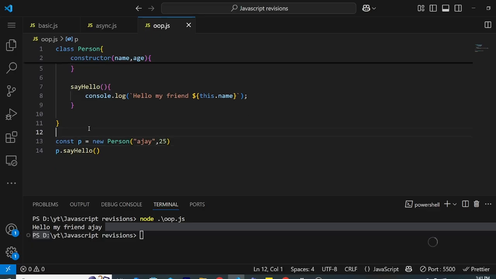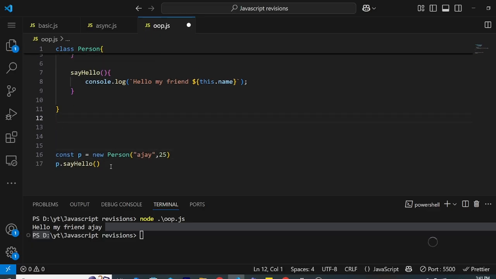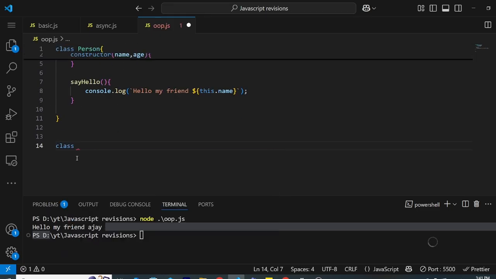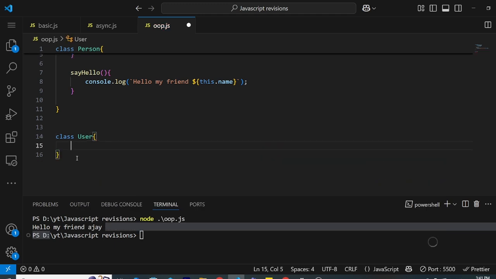If you talk about inheritance, inheritance is also fairly simple. Let's remove this. Let's say I want to use this say hello method of the Person class. So let me make another class, User. Again, I'm taking the same example. The difference is this: extends, and the class that we want to extend, Person. What we are saying is that class User extends class Person.